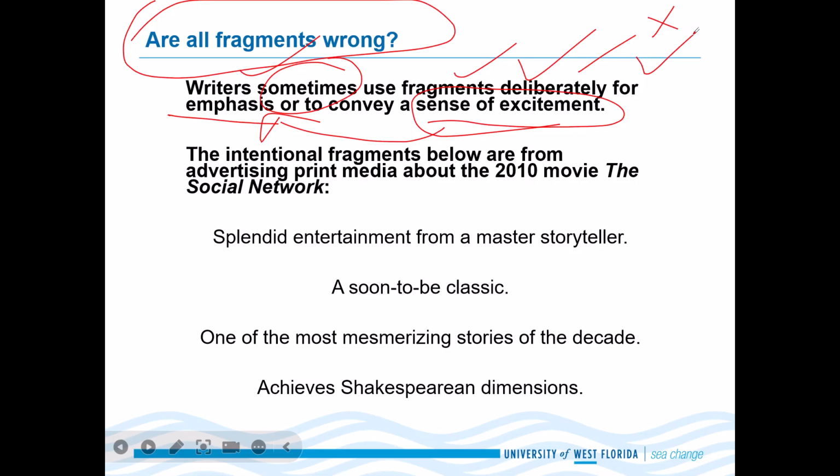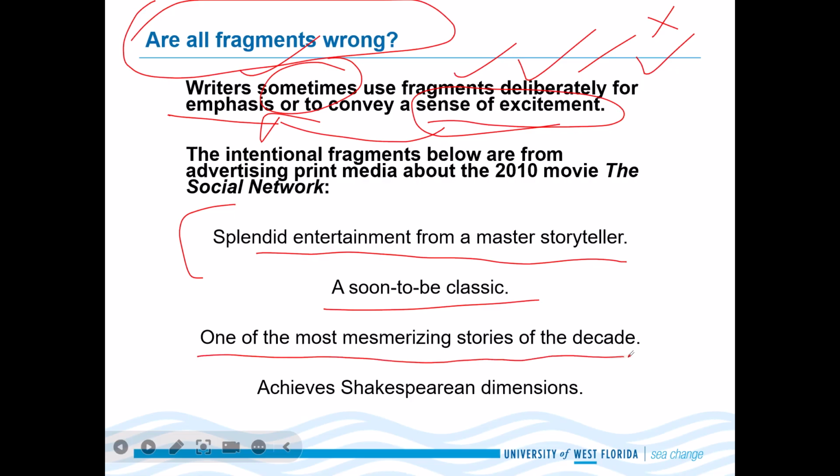The intentional fragments below are from advertising print about the 2010 movie The Social Network. Now, let's look at this. Splendid entertainment from a master storyteller. A soon to be classic. One of the most mesmerizing stories of the decade achieves Shakespearean dimensions.